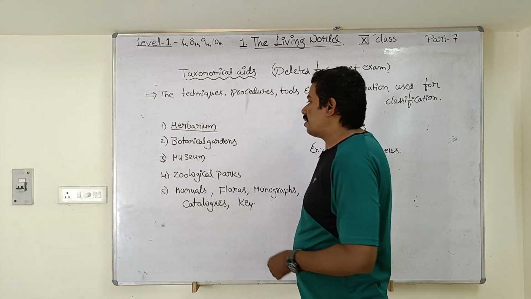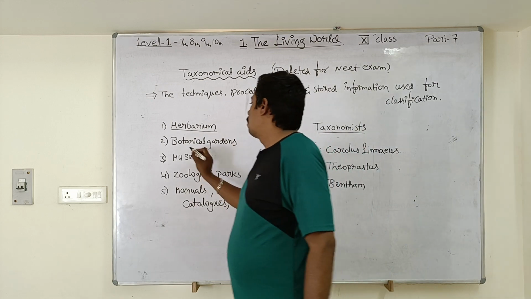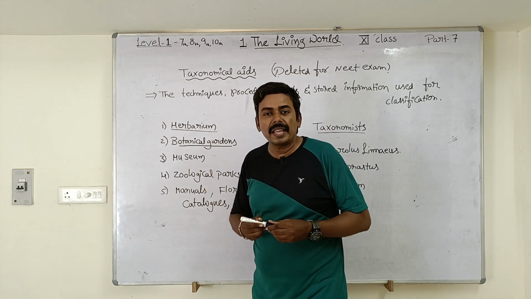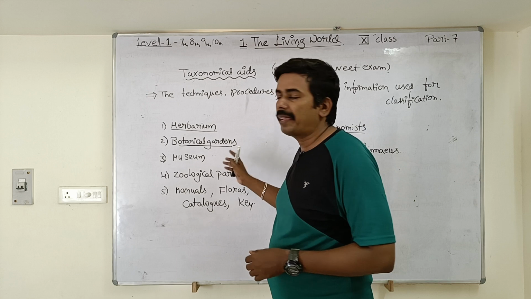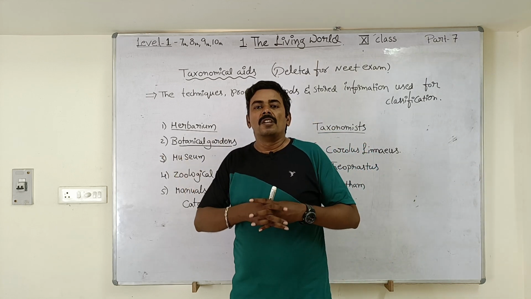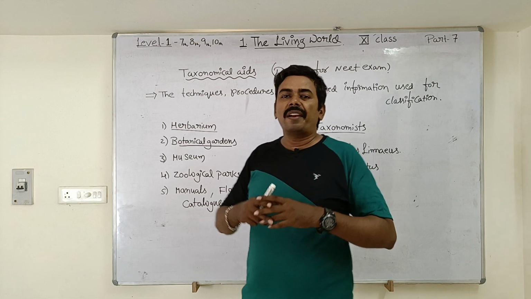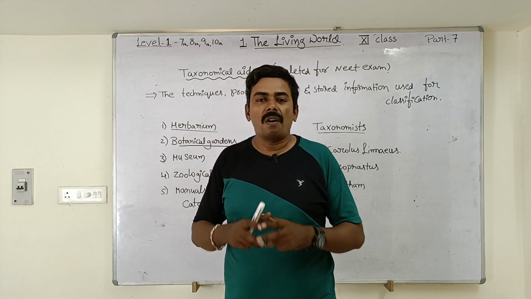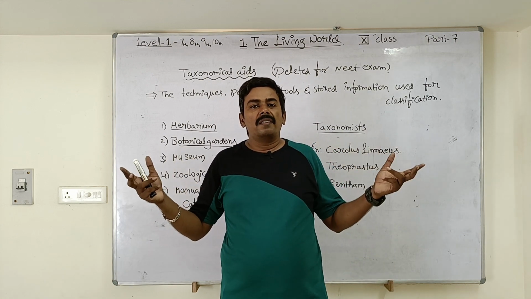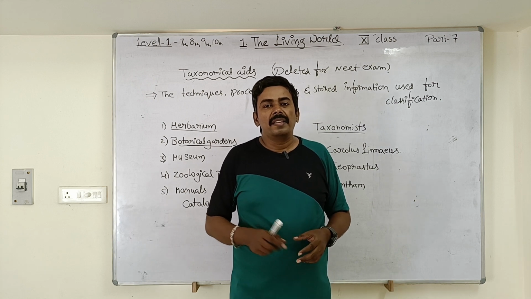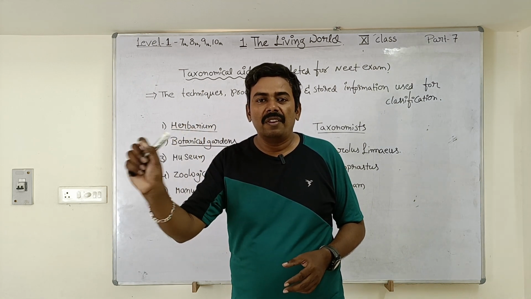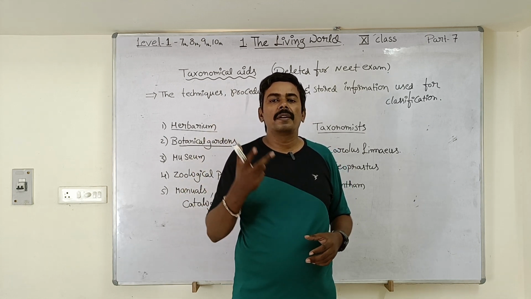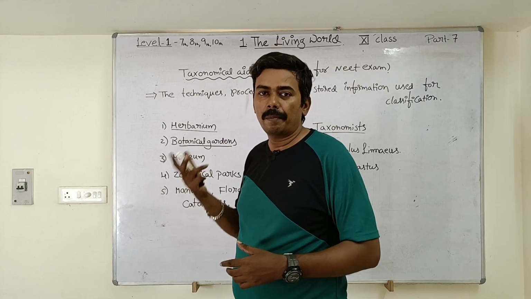Next, coming to botanical gardens. Botanical gardens are a kind of recreational place for the public. At the same time, they are a good taxonomic aid for the taxonomists. In botanical gardens, you can find different varieties of plants, medicinal plants, ornamental plants, forest trees, and each plant will be labeled with its scientific name and family. This also helps taxonomists in classifying the plants.